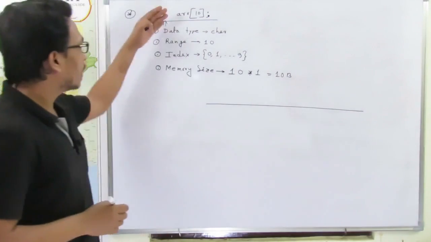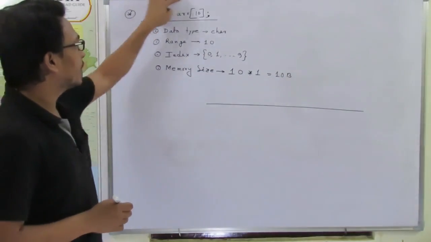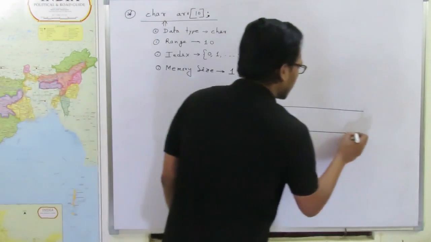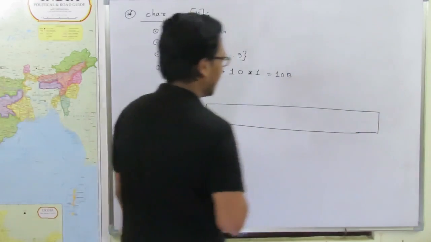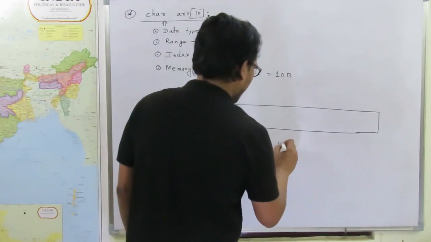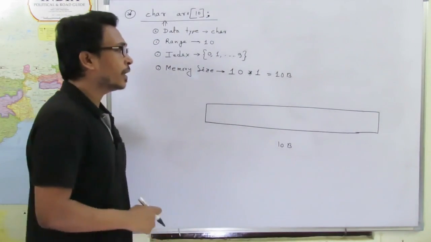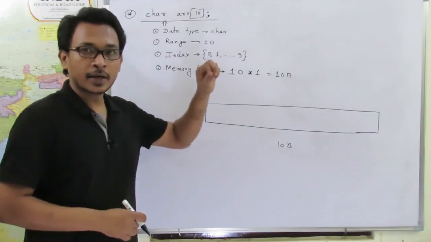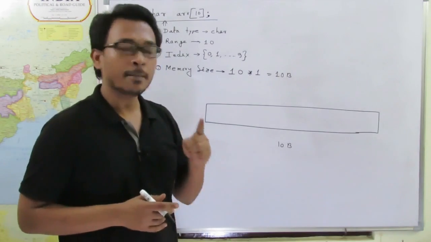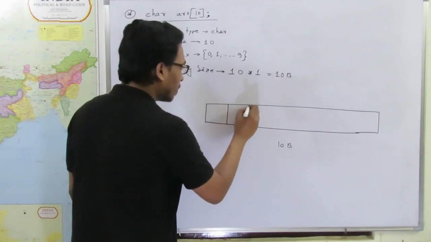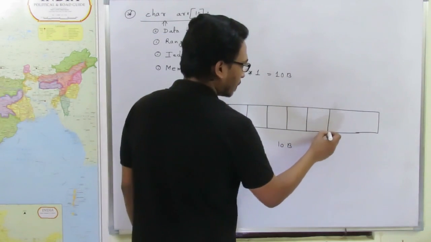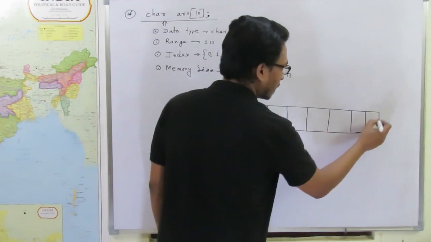Now we already know all the information that we can derive from this array declaration statement. Now coming to the memory allocation part, how will the system allocate memory for this array? Here there are 10 bytes, so 10 smaller blocks, and the size of each smaller block will be 1 byte. So 1, 2, 3, 4, 5, 6, 7, 8.